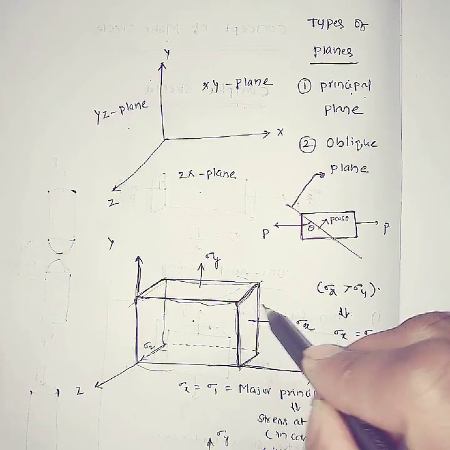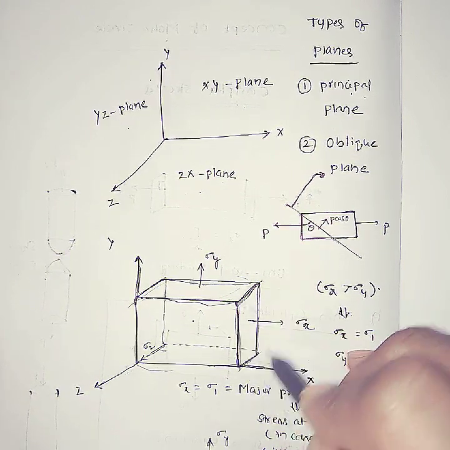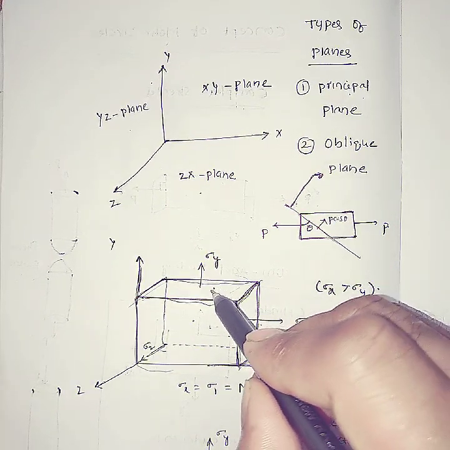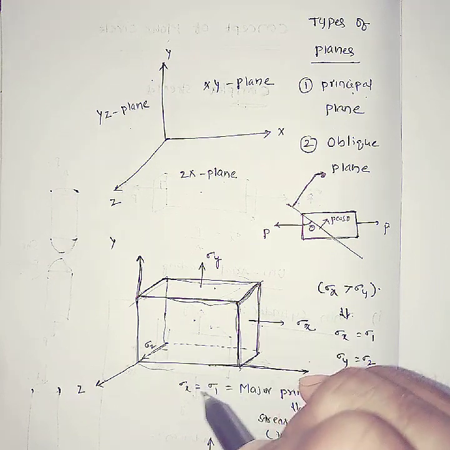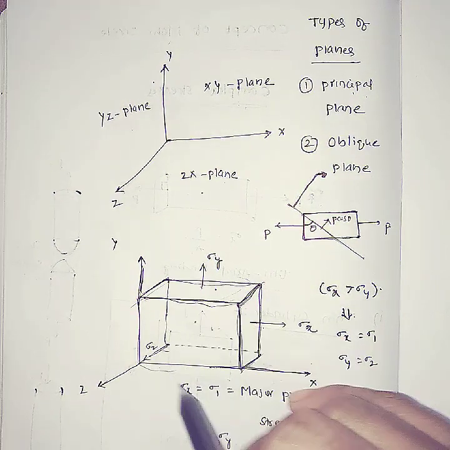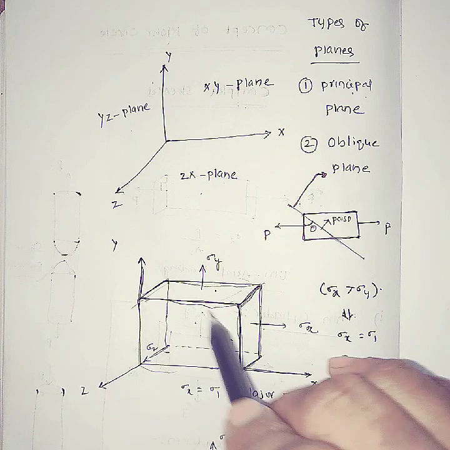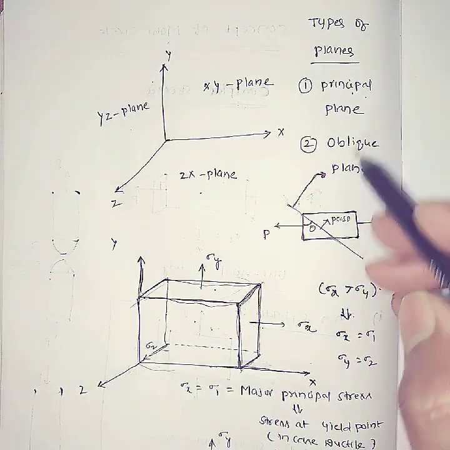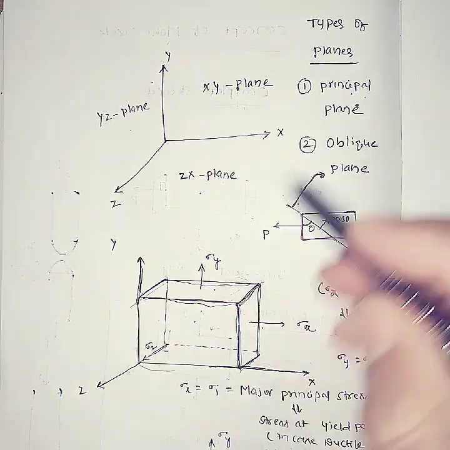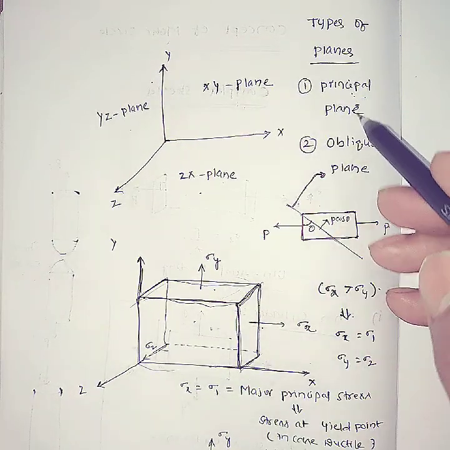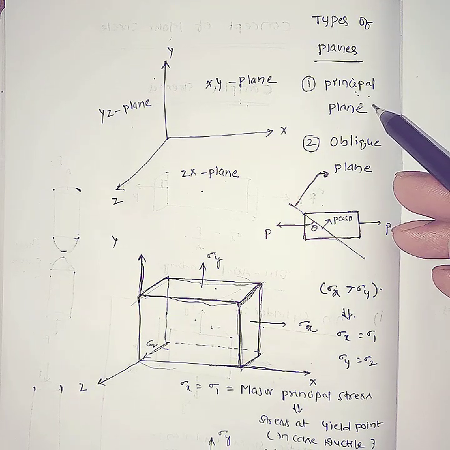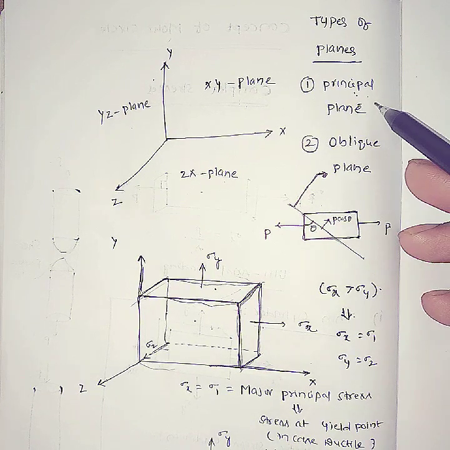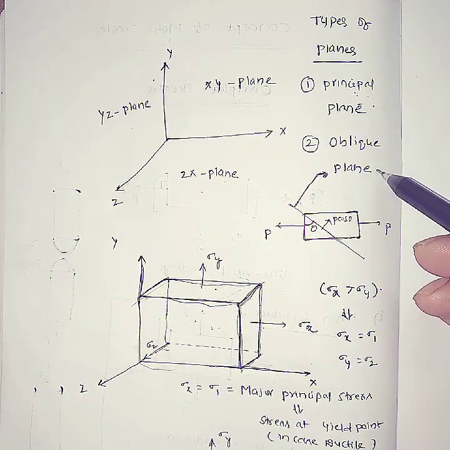That means the failure may be in the xy plane, the yz plane, or the zx plane. In any plane the stresses will be maximum. That maximum stress is called the principal stress, and only in principal stresses will normal stresses exist. See here, the normal stresses will exist. Now you understood what is a principal plane and what is an oblique plane.